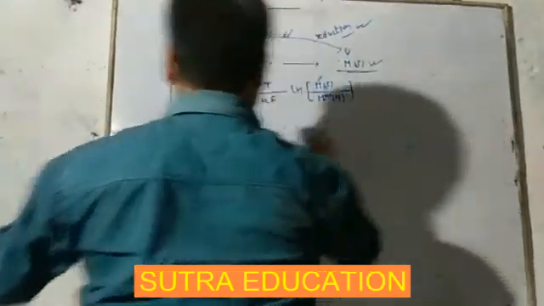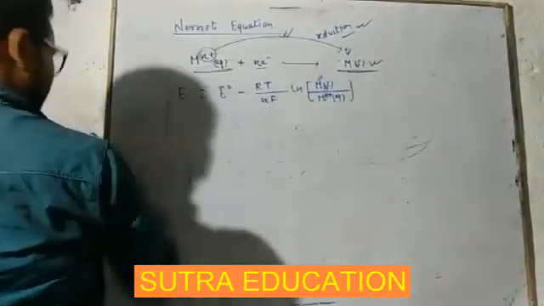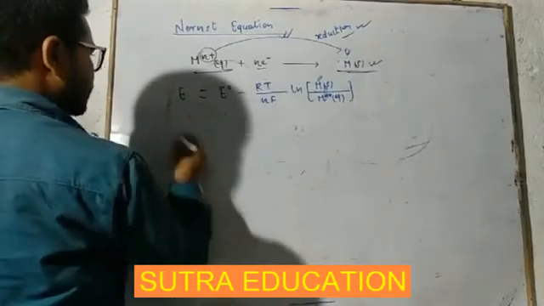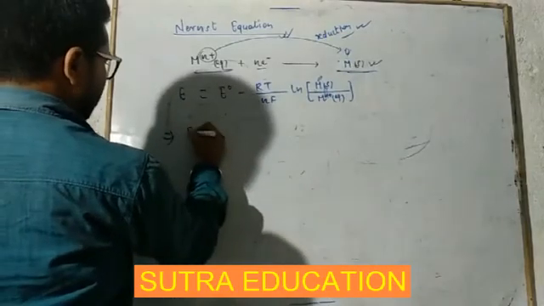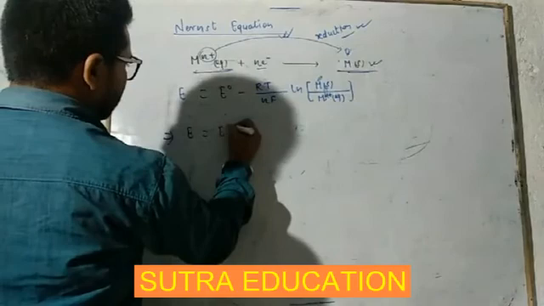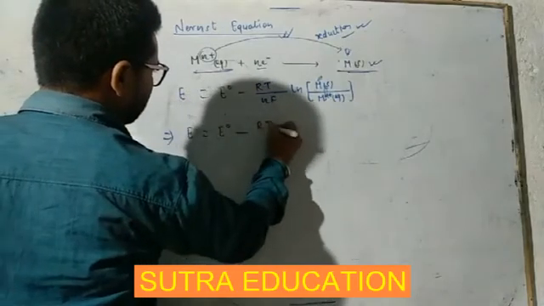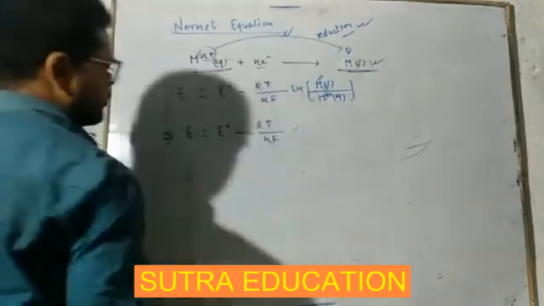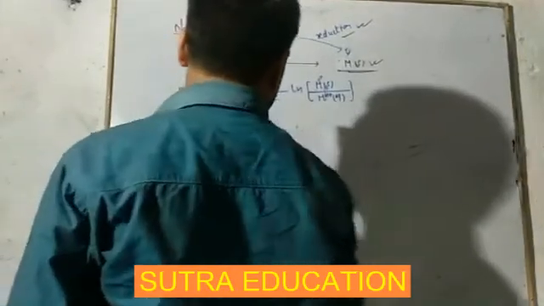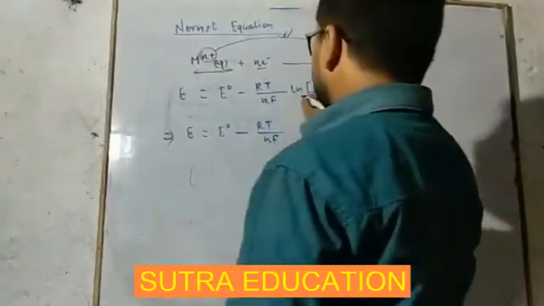I am just reducing this formula. Or we can say E is equal to E naught minus RT upon nF, times natural log.